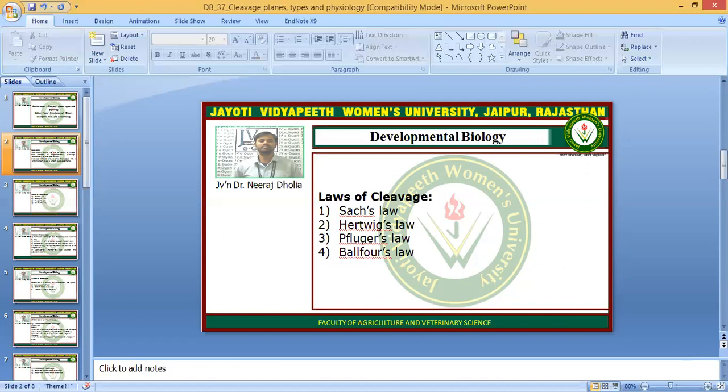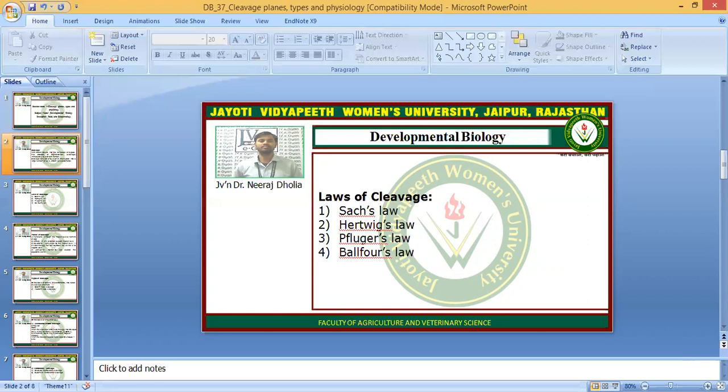The yolk is a resistance for the cleavage divisions. So which part will be the minimum resistance? The cytoplasm part, where yolk is absent. So the spindle fibers will form in the cytoplasm part.